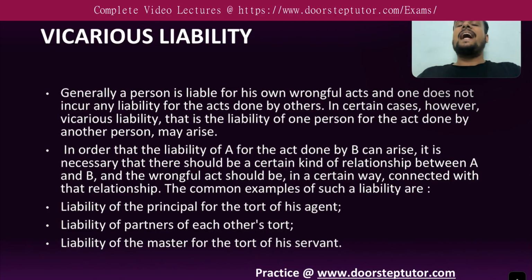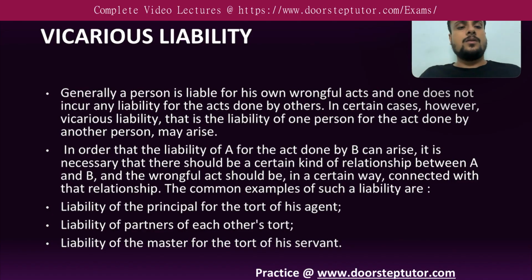See, as a general rule, if I commit a wrong, I will be liable for it. A person is liable for his own wrongful acts, and you will not be held liable for the acts of another. However, under some vicarious liability cases, a person can be made liable for the act of another person.